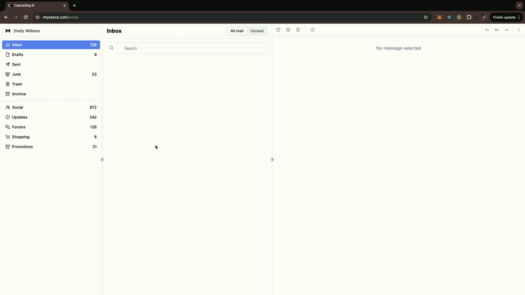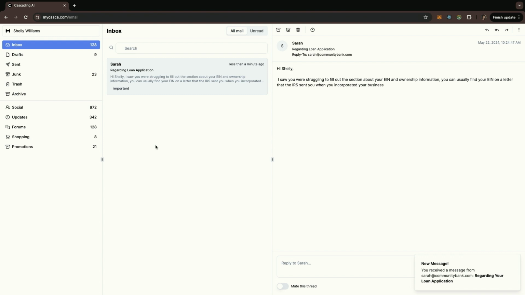Loan officers are too busy dealing with deals that are deep in the funnel, those $5 million deals where a term sheet's already been sent out, and they don't have time to follow up with an applicant that churned on slide 3. But with Casca, things are different. When Shelly churns, Sarah reaches out to Shelly immediately with a message like, "Hi, Shelly, I saw you were struggling to fill out the section about your EIN and ownership information. You can usually find your EIN on a letter that the IRS sent you when you incorporated your business."